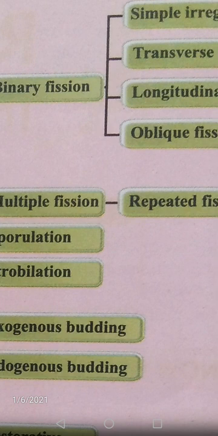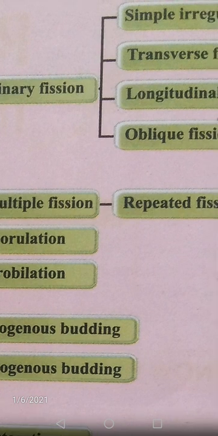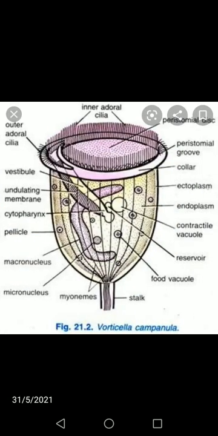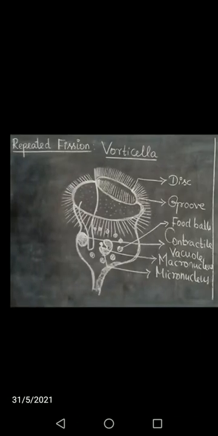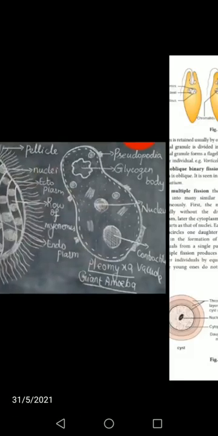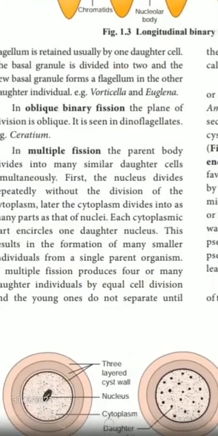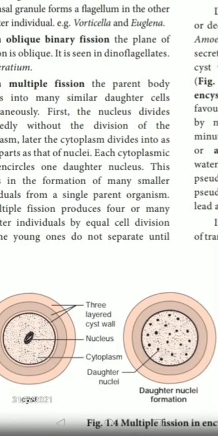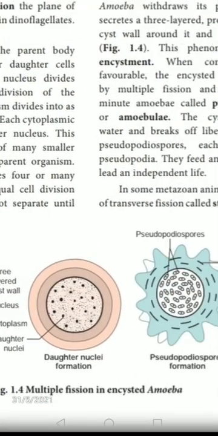What is multiple fission? In multiple fission, the parent body divides into many similar daughter cells simultaneously. You can mark this page and define multiple fission. An example of multiple fission is amoeba. So this is the structure of amoeba.